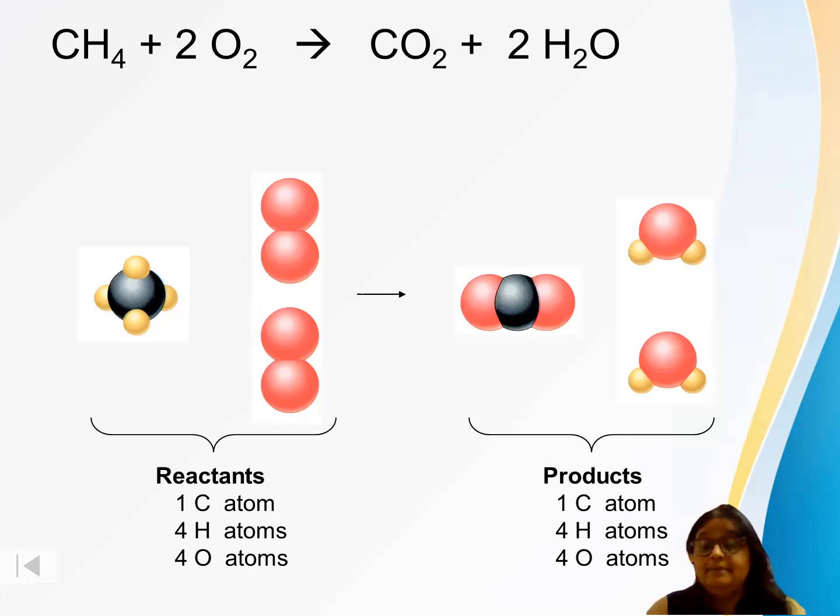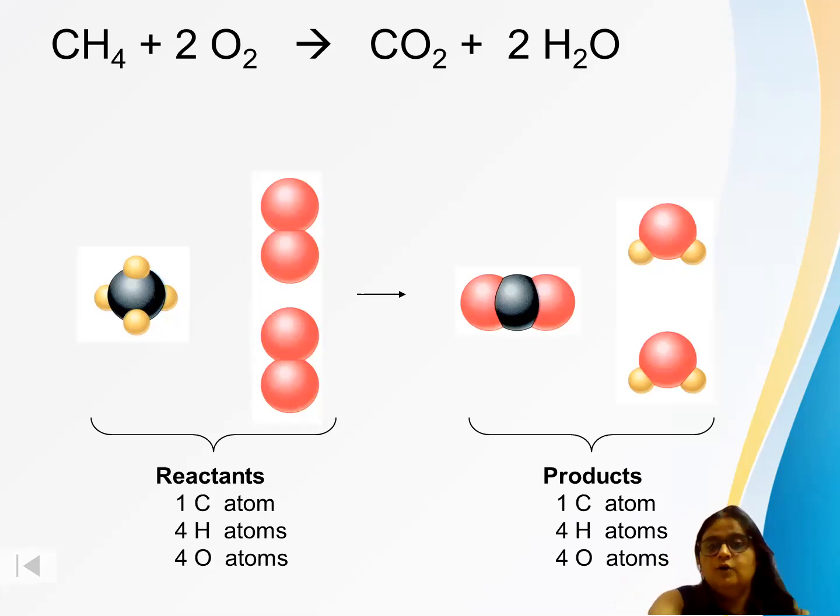So now it is balanced. Earlier it was not balanced, but when you put a coefficient in front of O2 and H2O, it becomes a balanced equation. As I said, there is no rule or technique, you just keep trying by the hit and trial method, then you will be able to do it. The more you practice, the more helpful it will be. So it is better to practice, for example what is given in your NCERT, the best thing.